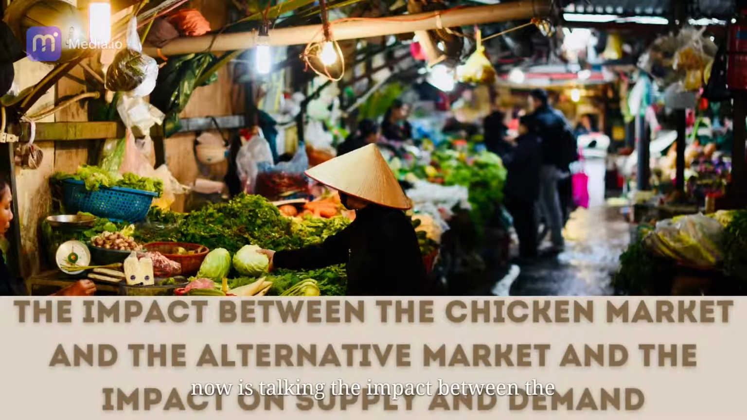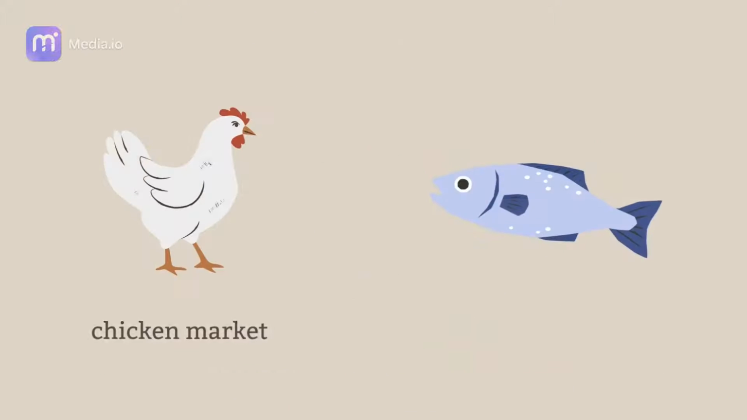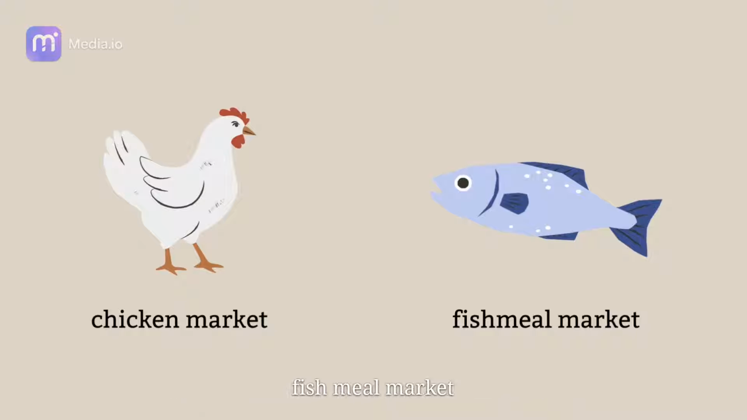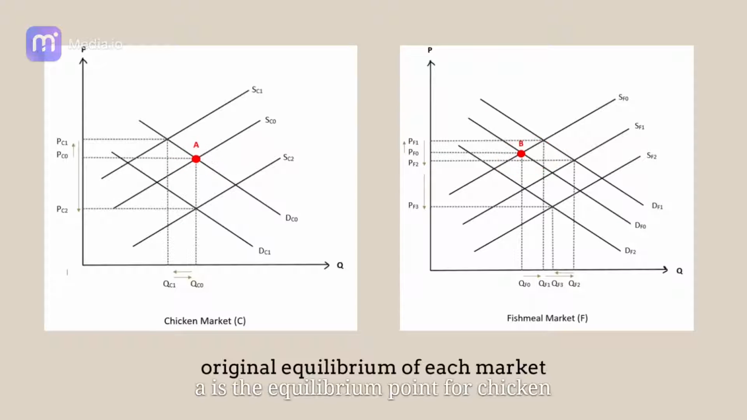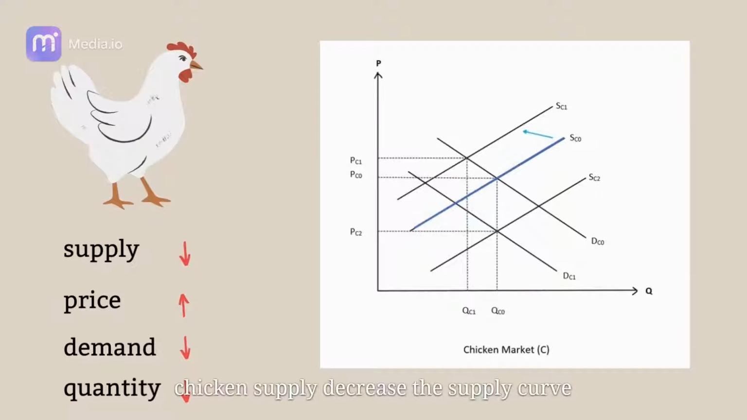Now we are talking about the impact between the chicken market and the alternative market, and the impact on supply and demand. The picture shows a chicken market and a fishmeal market. A is the equilibrium point for the chicken market while B is for the fishmeal market. Chicken supply decreases, so the supply curve shifts left from SC0 to SC1. Price increases and quantity decreases. Consumers buy less chicken and the demand curve shifts down from DC0 to DC1. When the demand drops, price and quantity for chicken decrease from PC0 to PC1 and QC0 to QC1.